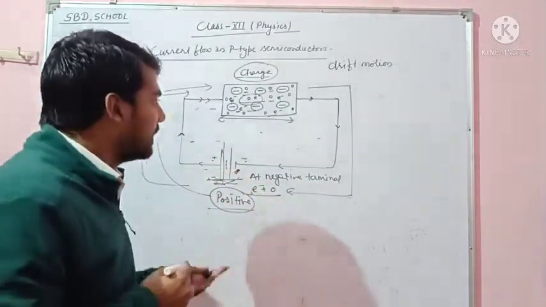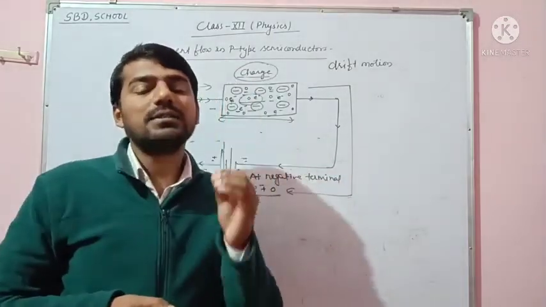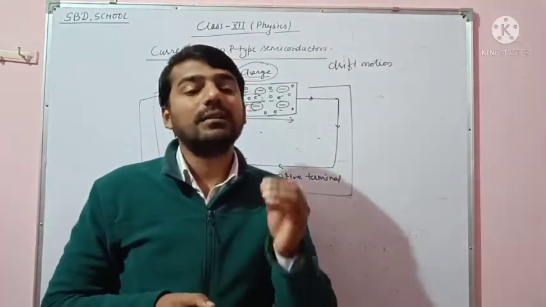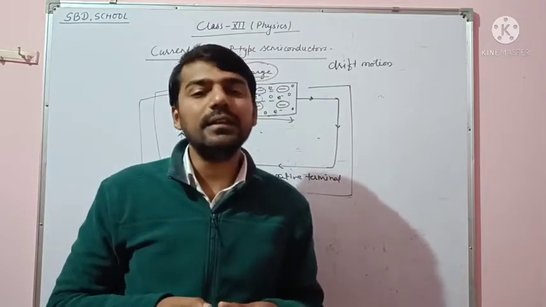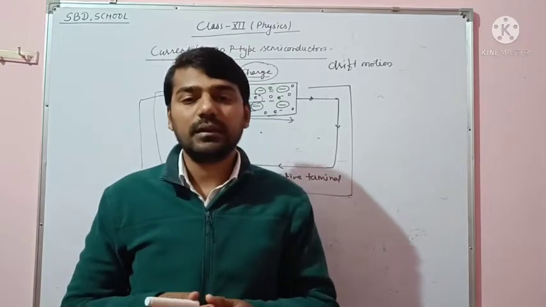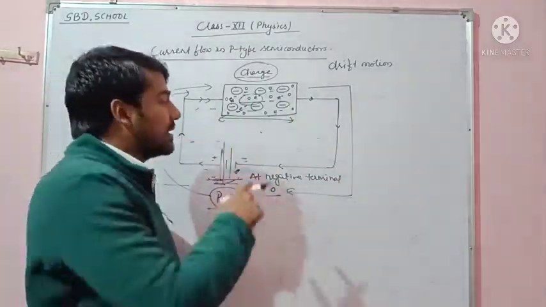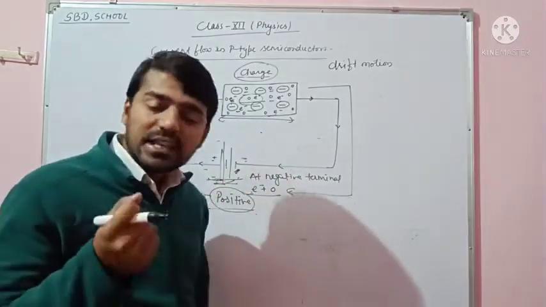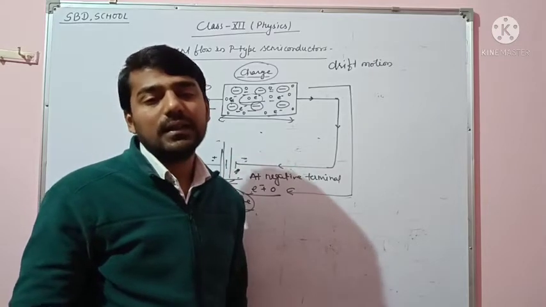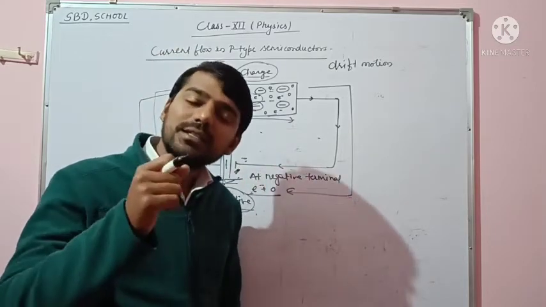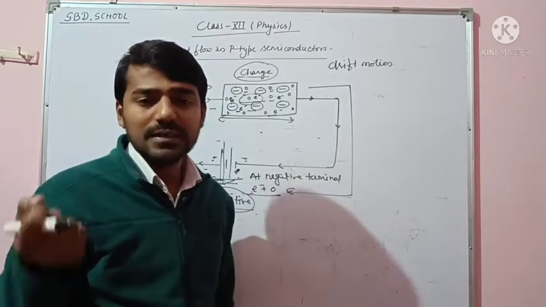So we can say that in a p-type semiconductor, holes are the charge carriers that are able to flow electricity. When a charge is moving in a circuit, electricity is generated, or current is flowing in the circuit.